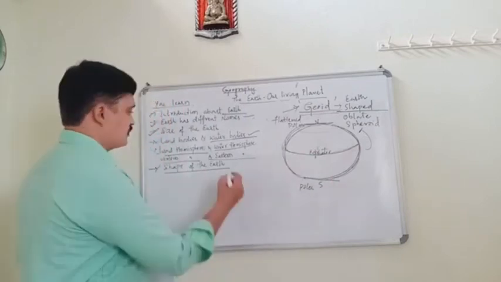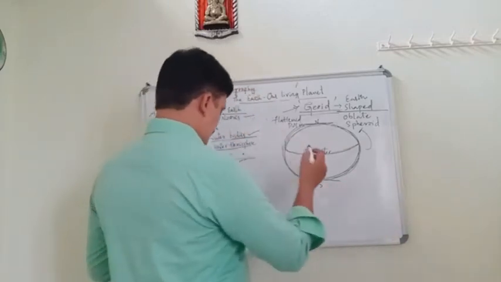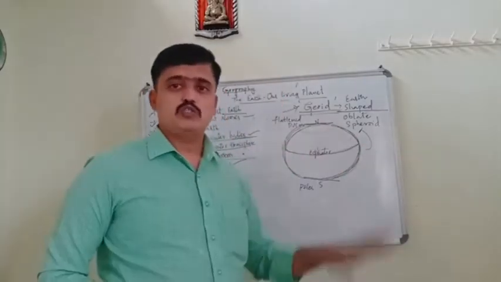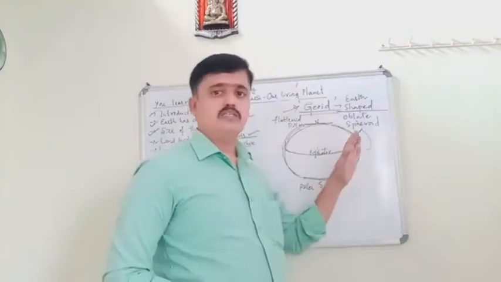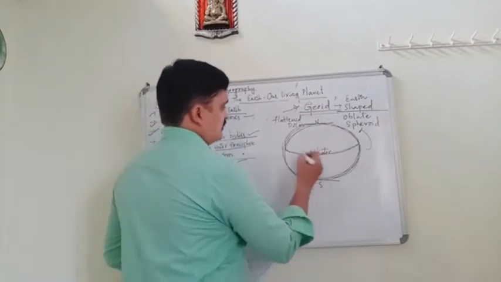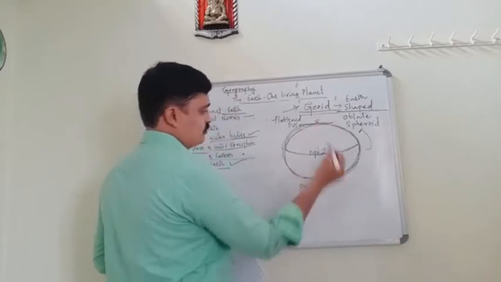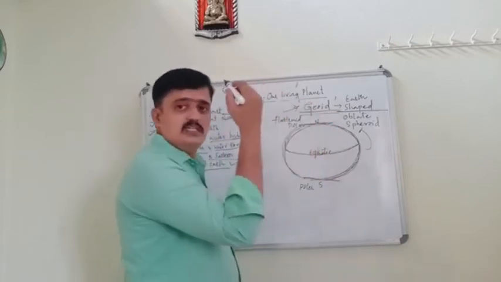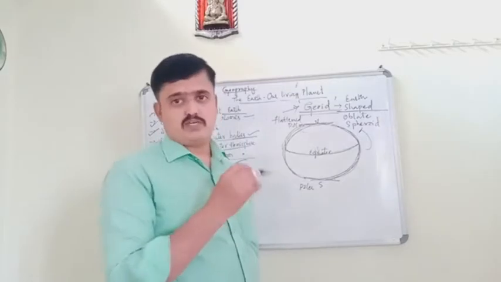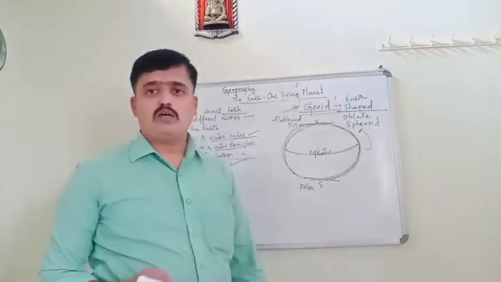So this is the concept, the shape of the Earth. One more time I will repeat it. Often the shape of the Earth is called a geode. Geode means Earth shaped, or oblate spheroid. This is the equator line, and these are the poles, northern pole and southern pole. The poles' diameter and circumference are lesser than the equatorial diameter and equatorial circumference. This is the evidence to prove that the Earth has a geode shape.